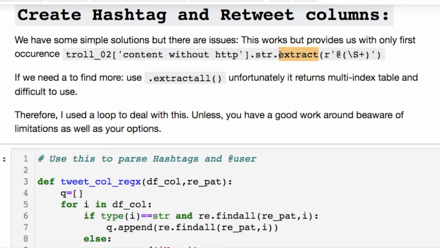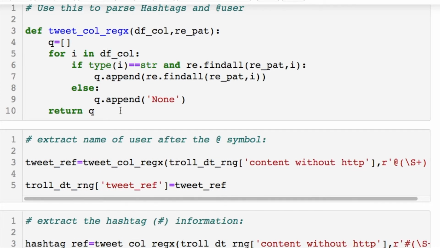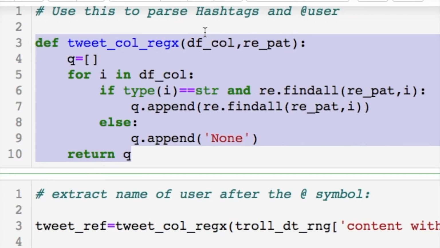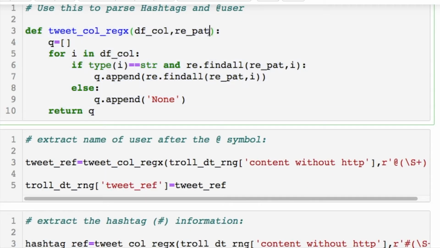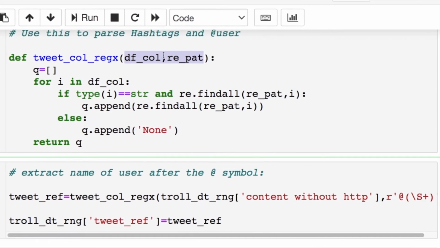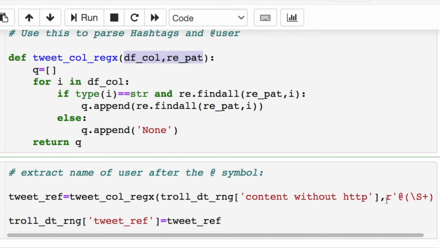So you can modify this and do extract all. Unfortunately, this returns a multi-index table. So unless you want to start messing around with that and trying to flatten or unnest it or unstack it, be my guest. I went a little different route. Since we're first going to look at figuring out how to parse the hashtags and the reference to a user, I created this little function where we're throwing in a data frame and then whatever pattern you're wanting to use. So I could zoom in a little bit, make this a little more legible for the people on mobile devices.